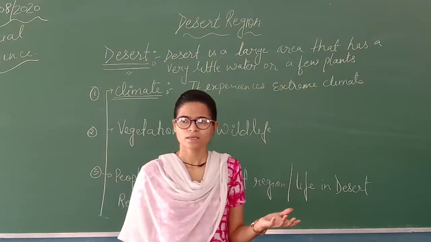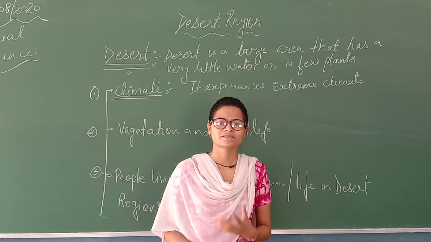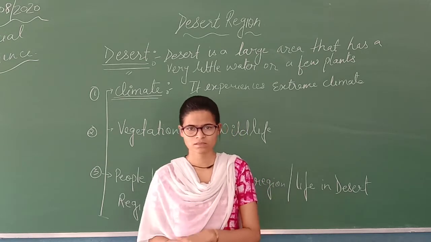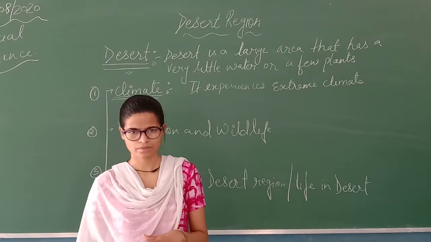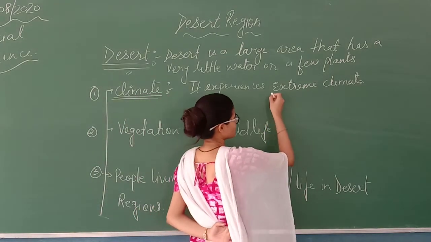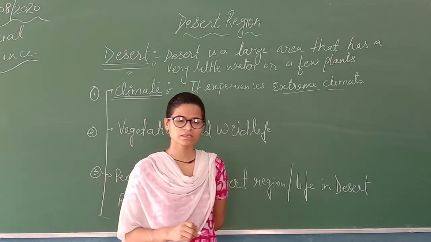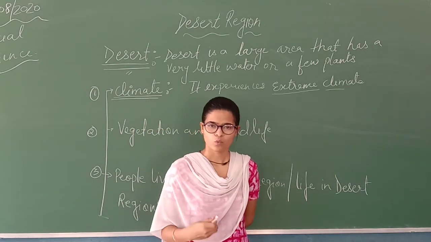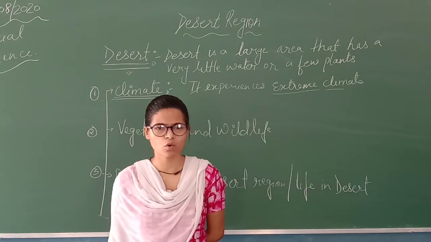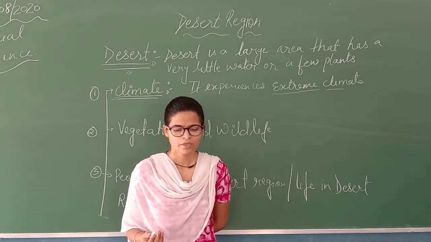Why? Because of the sunlight and the sand which is present there, and during the night time it is cool. And it is said we have extreme climate. Why extreme climate? Because in desert region, if winters are there, winters will be extremely cold, and if summers are there, summers are extremely hot.